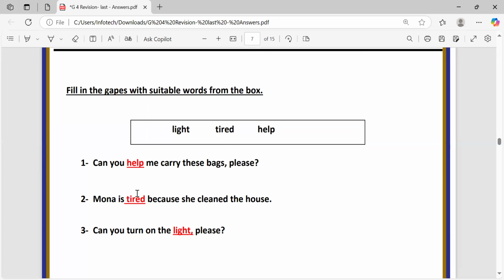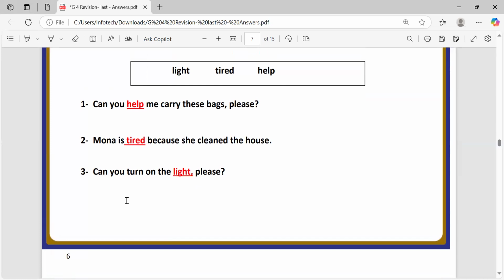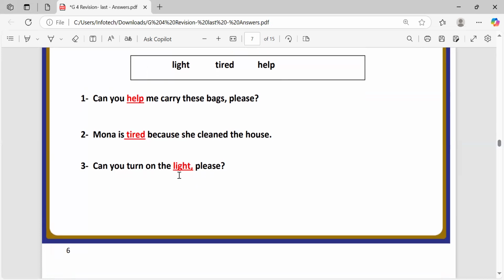So as I told you before, tired is what you feel when you do something tiring. Can you turn on the light, please? Can you turn on, of course, light, because we cannot turn on tired, we cannot turn on help, so it's only light, the correct answer.